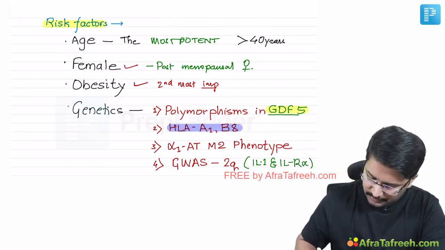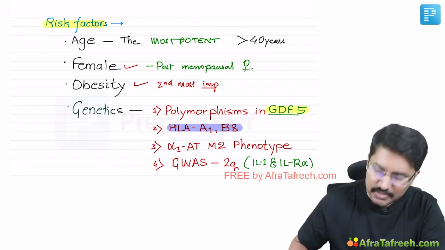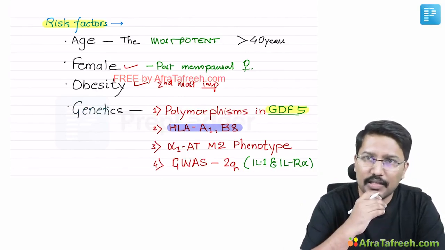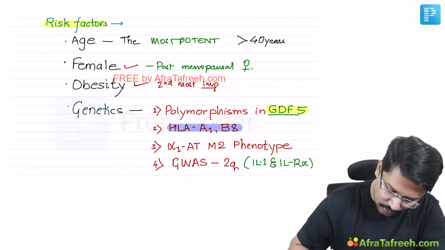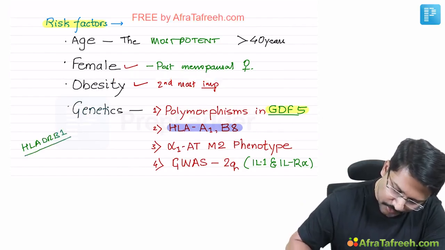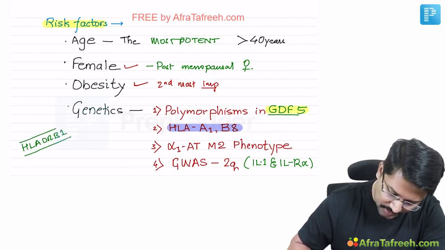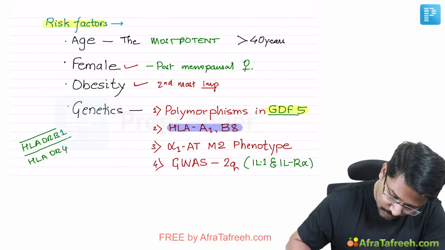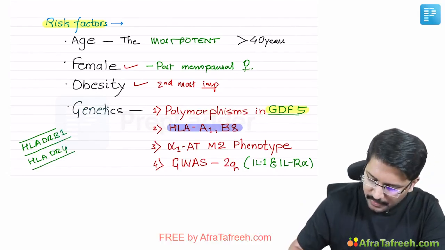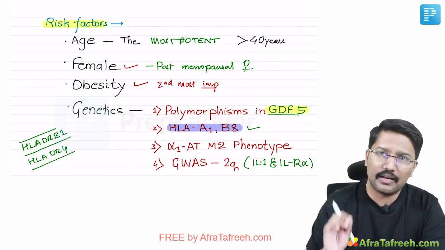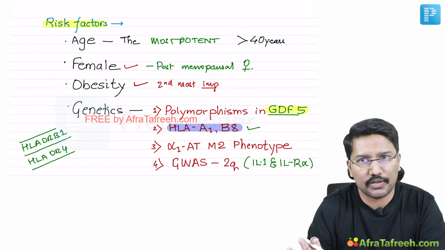Right. So remember, when we talk about other rheumatological disorders, especially inflammatory arthritis like rheumatoid arthritis and other rheumatological disorders like SLE and all, very often we talk about HLA-DR-B1, right? HLA-DR-B1. If I have to talk about rheumatoid arthritis, probably HLA-DR4 also, right? But in case of osteoarthritis, it is HLA-A1 and B8. They carry a slightly higher risk of developing osteoarthritis.